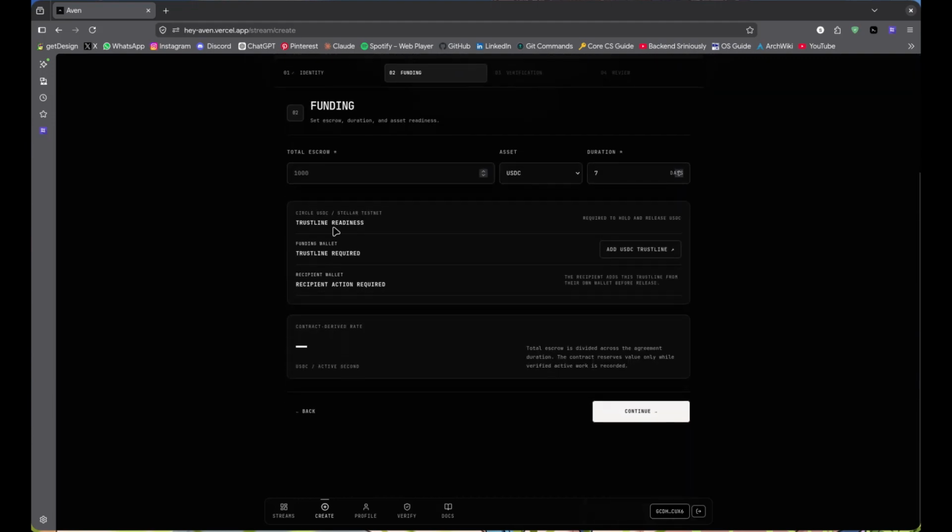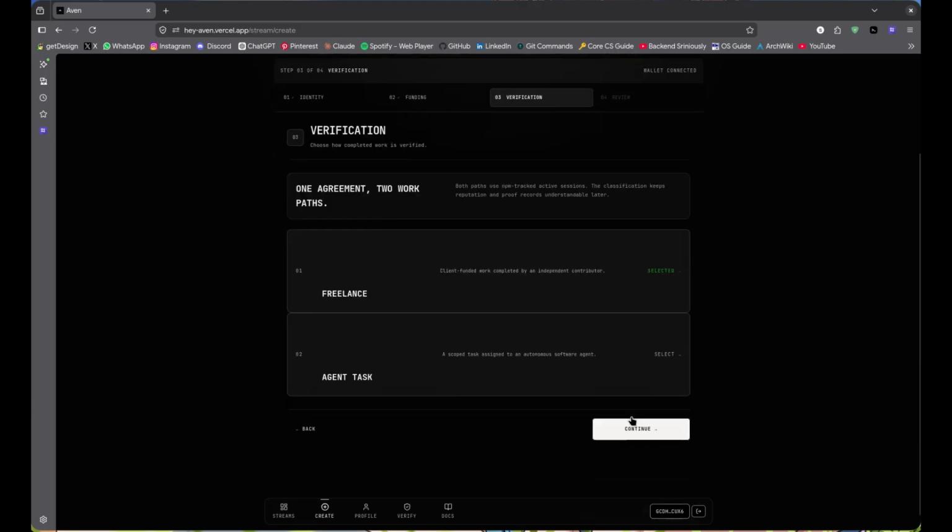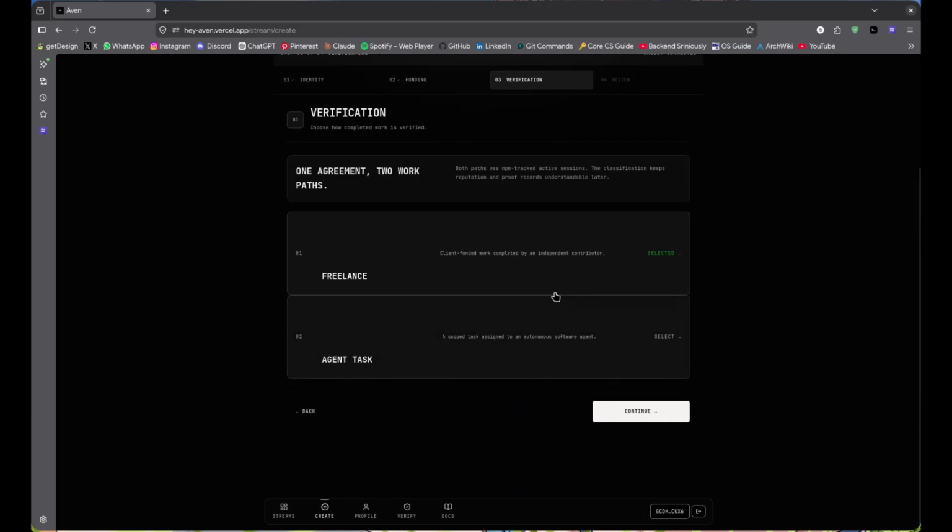Now when I click on continue, I'll be asked to put on the total escrow, as in the total stream amount. Let it be 0.1 for testing, the asset be XLM, and the duration be for a single day. Now it automatically calculates the contract derived rate, which is dependent on the total escrow cost and the duration you define. When I click on continue, I will have two options: to either put this as a freelance project or to assign this to an agent. To assign this to an agent, I'll have to put on the agent's wallet address in place of the recipient's address. We'll be continuing with the freelance one.